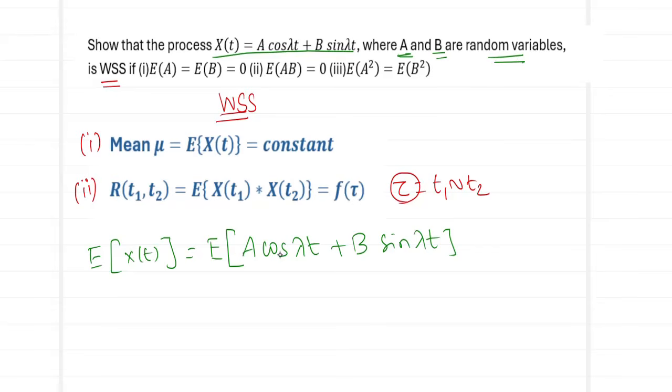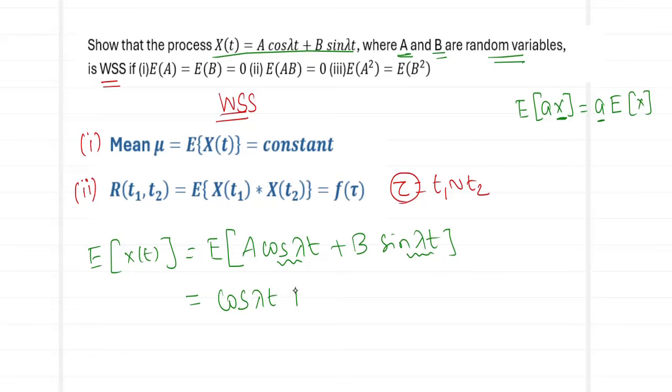So what is the role of cos and sin over here? They are mere constants. We will quickly recollect the property of expectation that E of Ax is the same as A into E of x. The expectation will be effective only for the random variable and the constant will come outside. So when I apply the same thing, the constant will come outside.